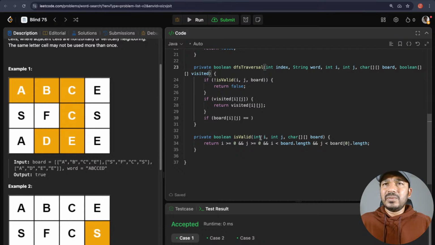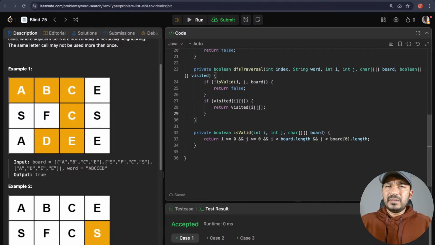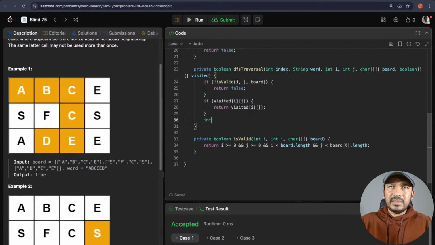Okay, so now let's do here char current char is equal to word dot char at index.